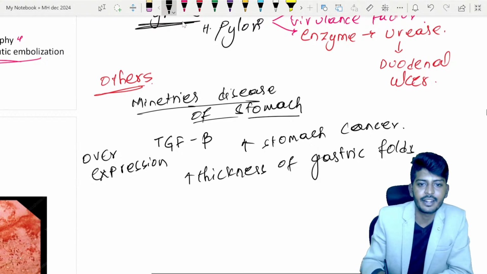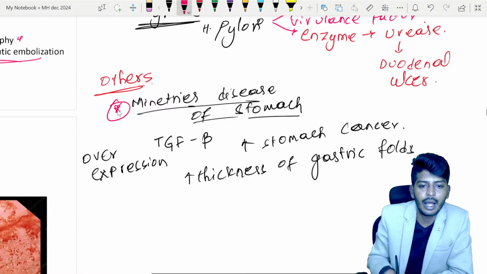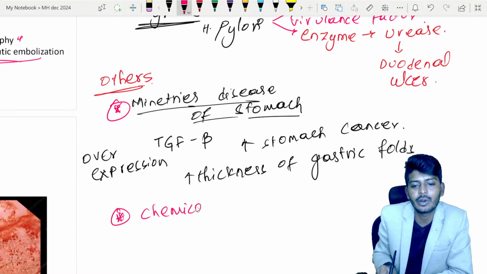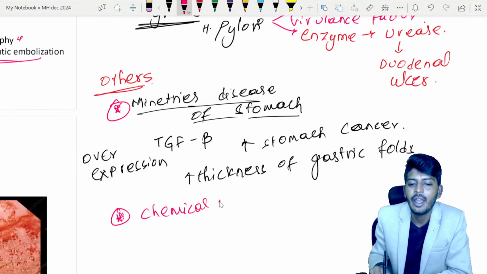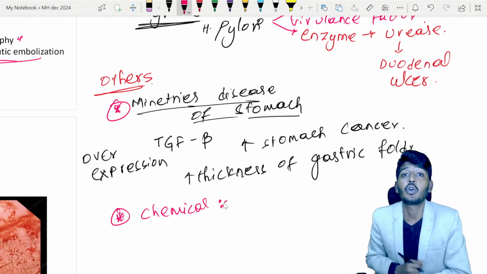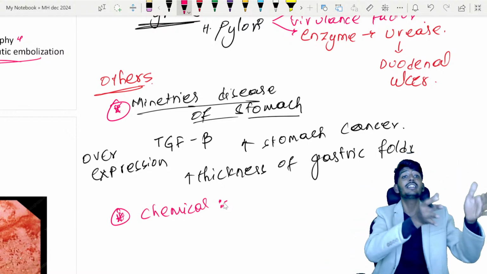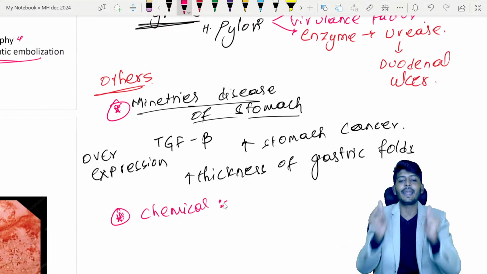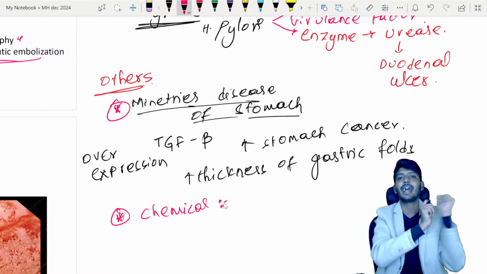Then there are other causes of gastritis also. What are the other types of gastritis we have? Chemicals which can lead to gastritis. Again, chemicals causing gastritis is very important. Why? Because they won't ask you the direct question, but a patient who was using a particular substance for a long period of time came to the hospital with epigastric pain and abdominal pain. You need to think of gastritis.